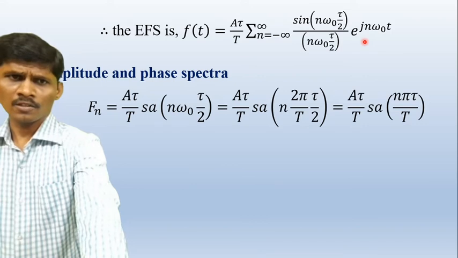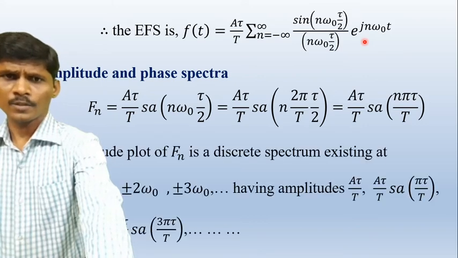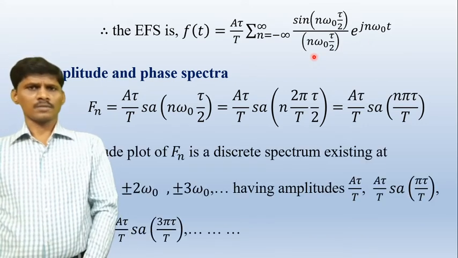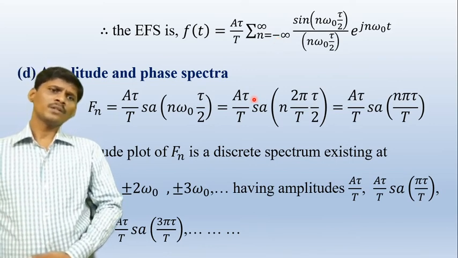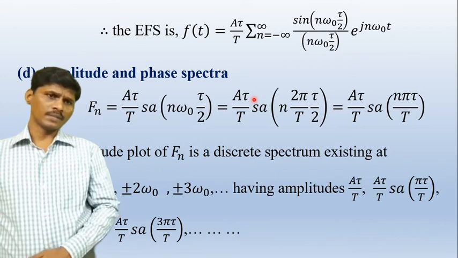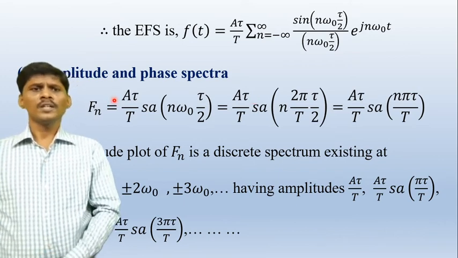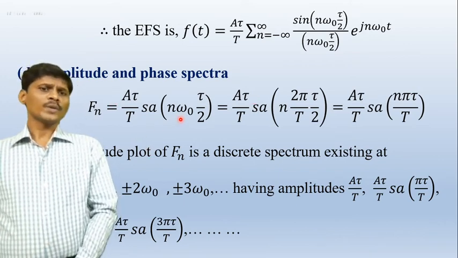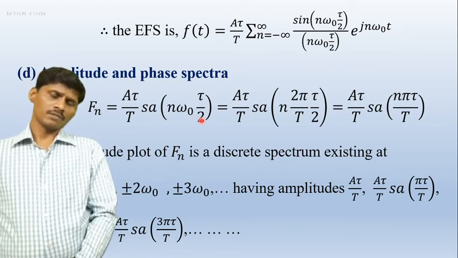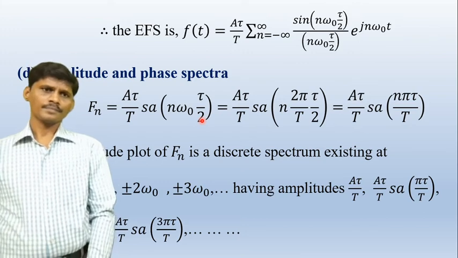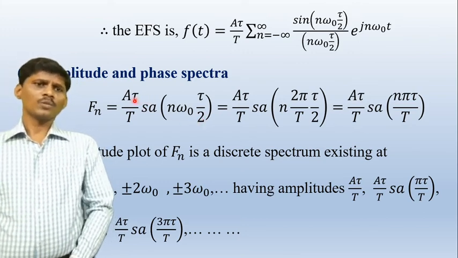The fourth bit is to draw the spectrum, the amplitude spectrum and phase spectrum. So in this equation, what is the coefficient Fn? Fn is already calculated in the second bit. Fn is equal to A tau by T Sa of n omega naught tau by 2, the standard sampling function. In this equation, what is the amplitude?